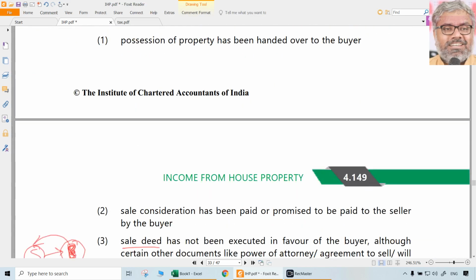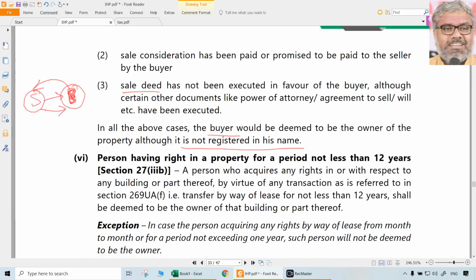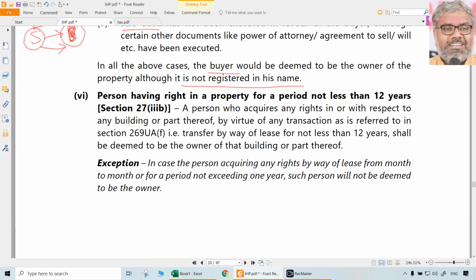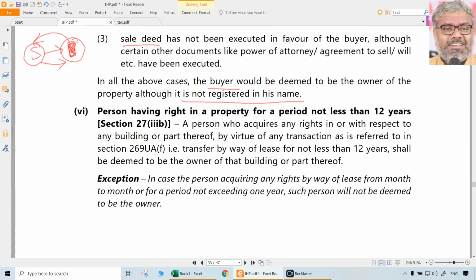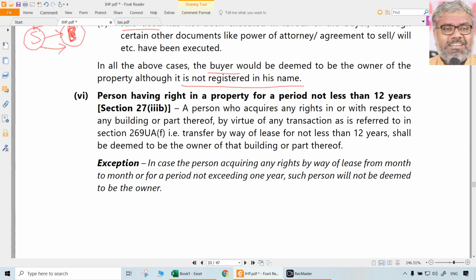Fifth case also similar. When the sale deed happened, possession transferred, money also paid or promised to be paid, just because some legal formalities are pending, that cannot be called as not a transfer. It is transferred. It is not completely legally transferred to the buyer, but still in that case, buyer will be deemed to be owner of the property. That is another scenario of deemed ownership under section 27.